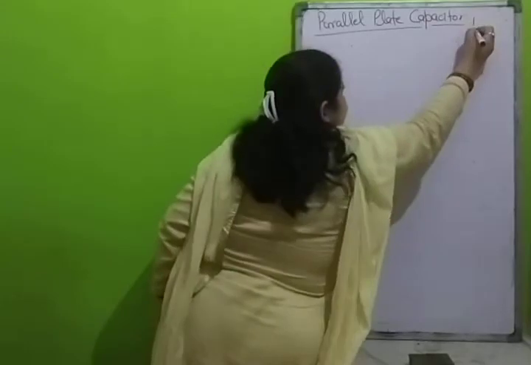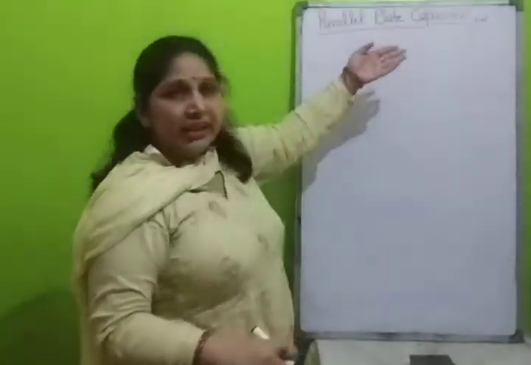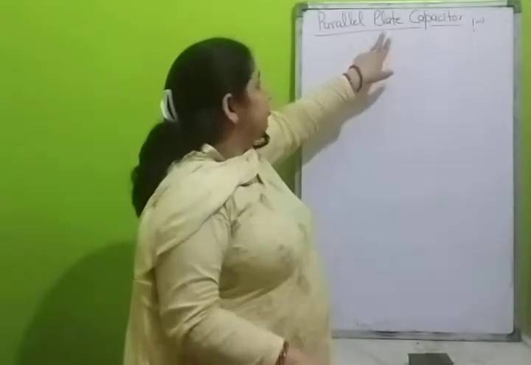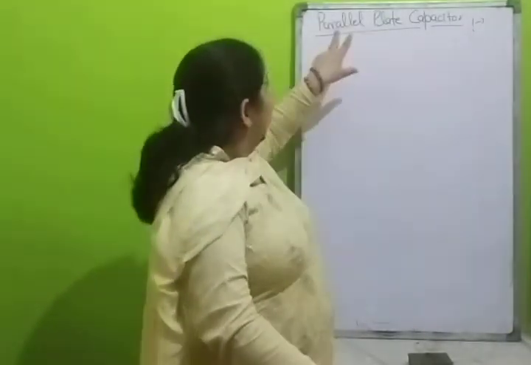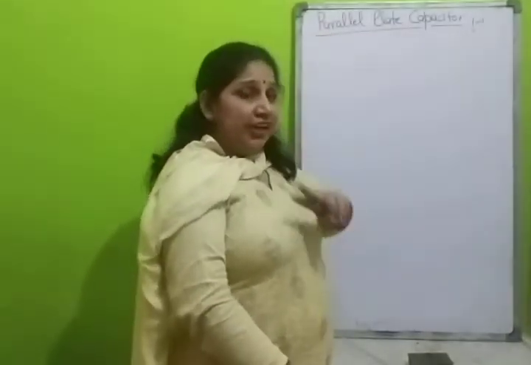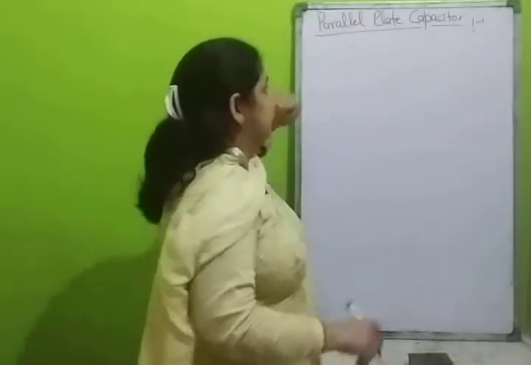What we will consider as the capacitor is a parallel plate capacitor, which means we need two parallel plates.